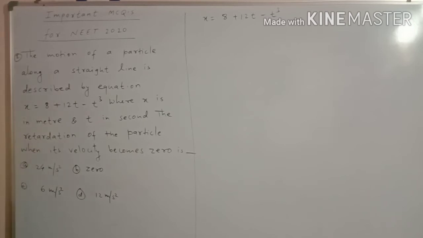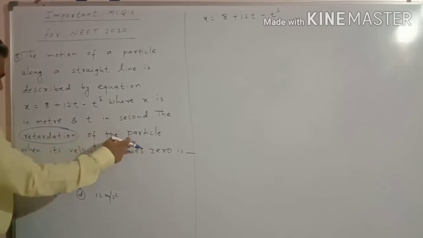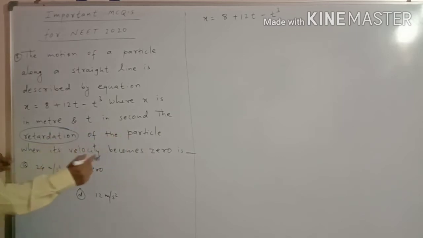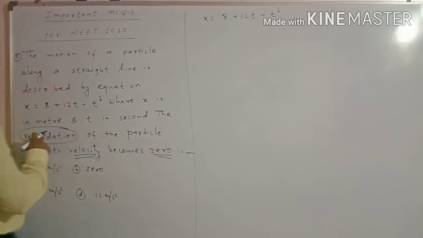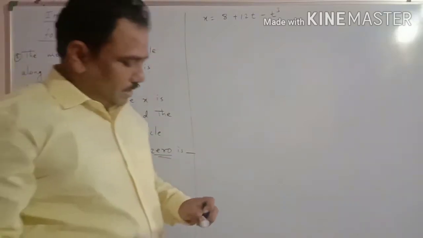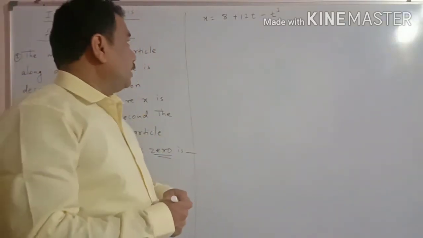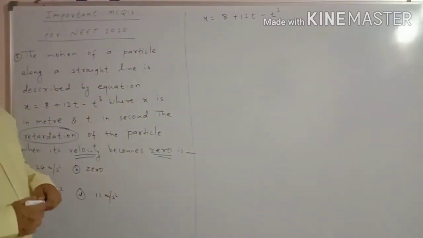Retardation means negative acceleration of the particle when its velocity becomes 0. So if the velocity becomes 0, we have to calculate the retardation, where the displacement is given as x is equal to 8 plus 12t minus t cube.